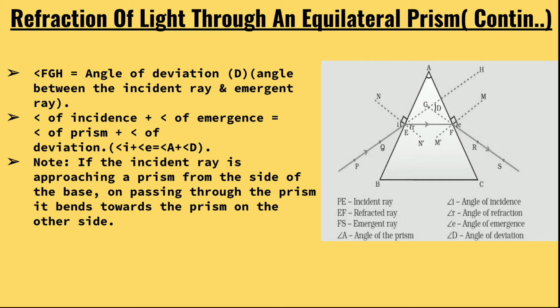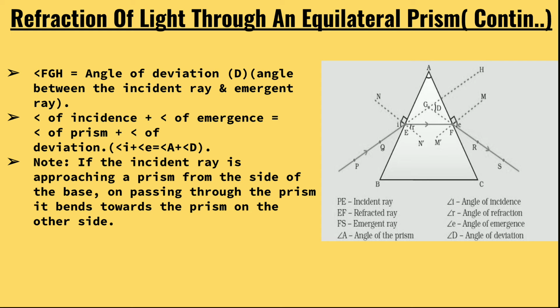If the incident ray PQ is produced forward, it becomes H. Here there is no lateral displacement. Here there is an angle of deviation. The incident ray is deviating from PQ to FRS.